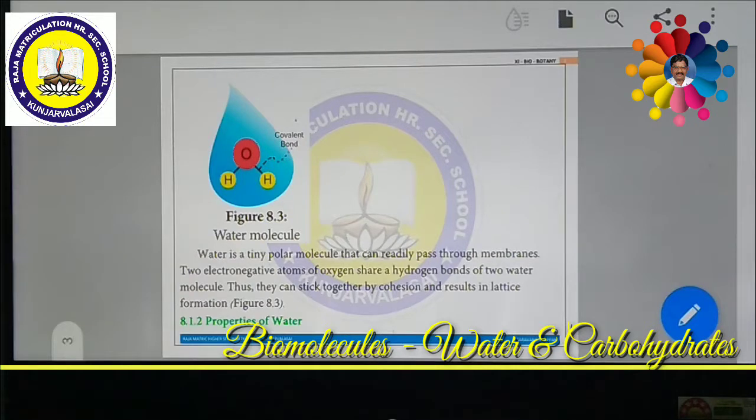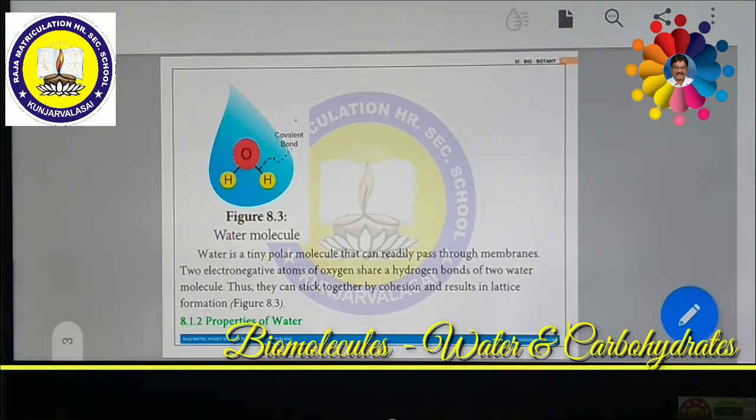And moreover, water has a high latent heat of vaporization. So it requires a large amount of heat to evaporate. So that is called high latent heat of vaporization. It also has a high melting point and boiling point. It is very important: water is a universal solvent.